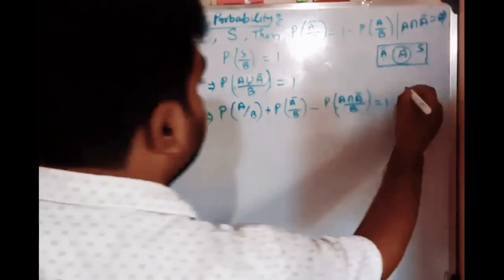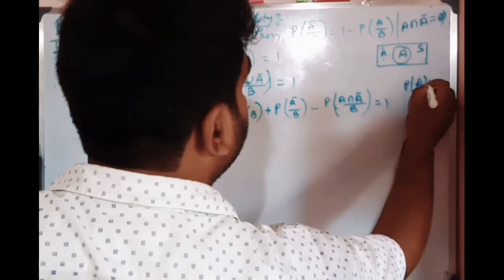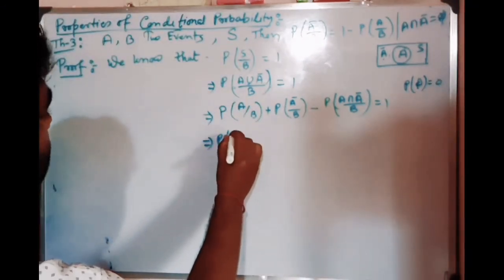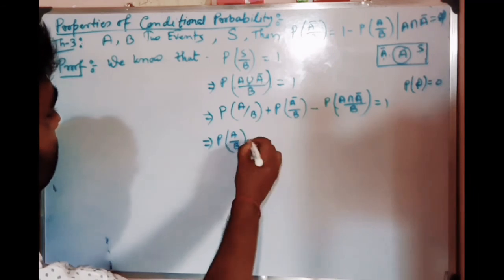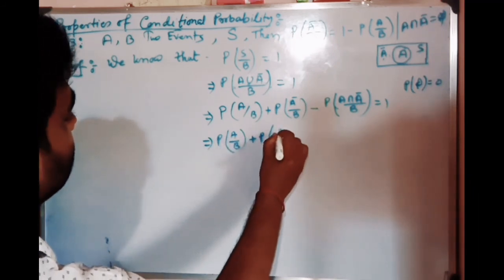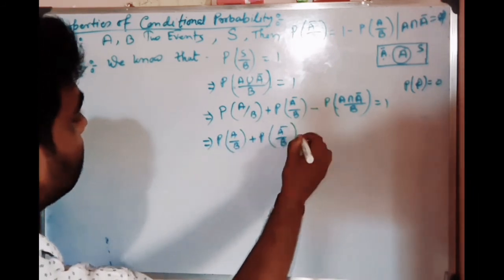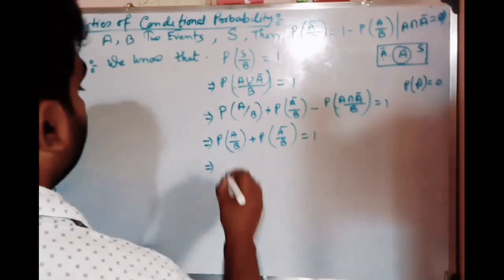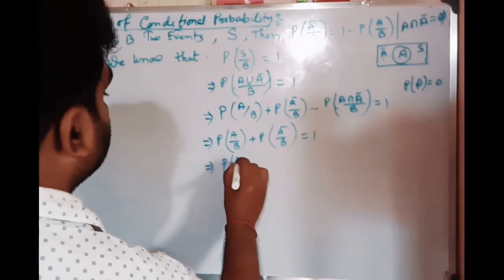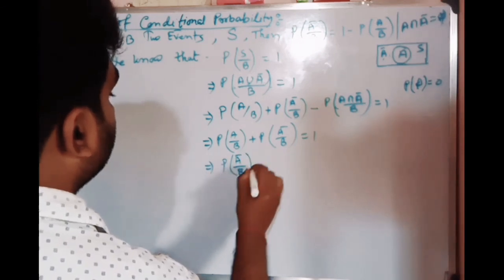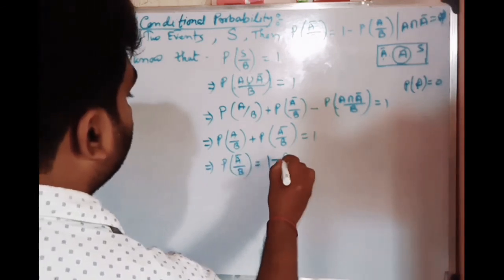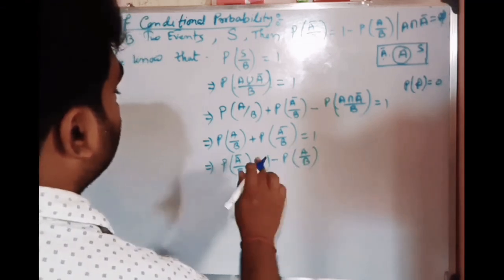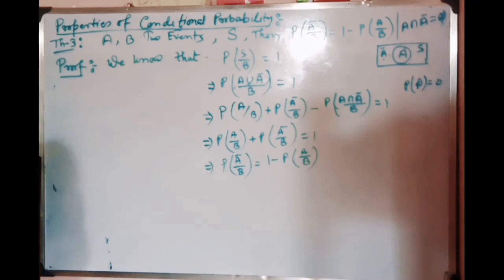So probability of phi is 0. So that's equal to probability of A by B plus probability of A bar by B equal to 1. From here we are getting probability of A bar by B is equal to 1 minus probability of A by B. Hope you have understood the proof.